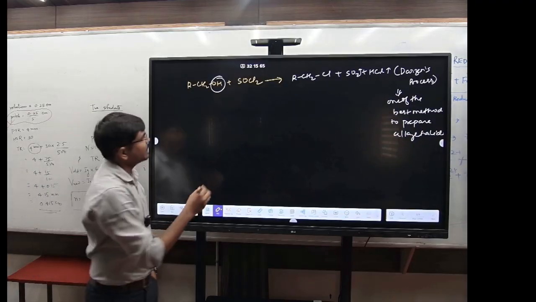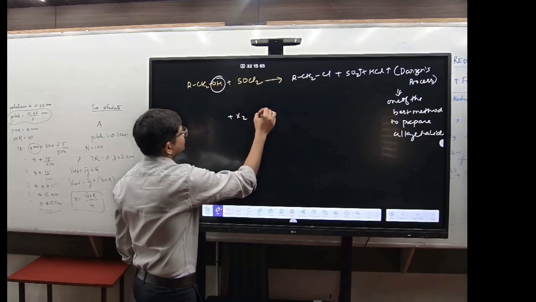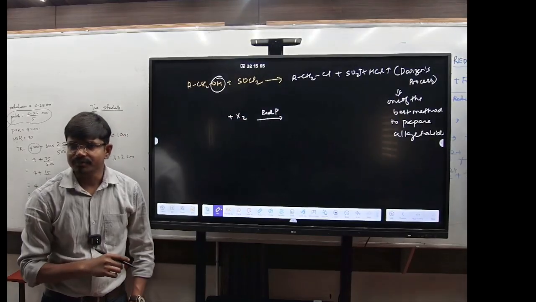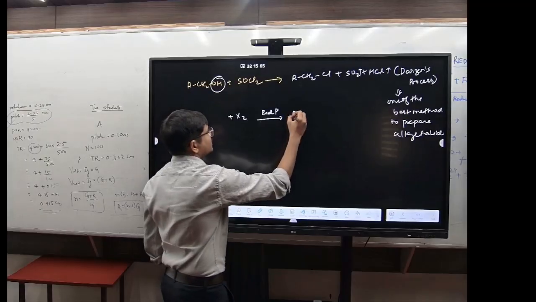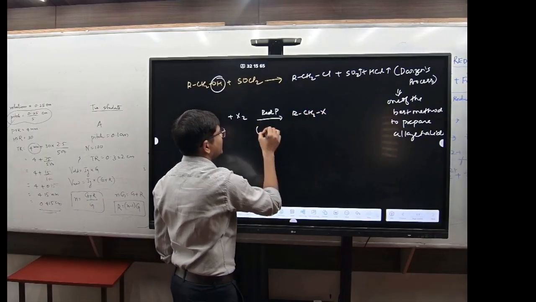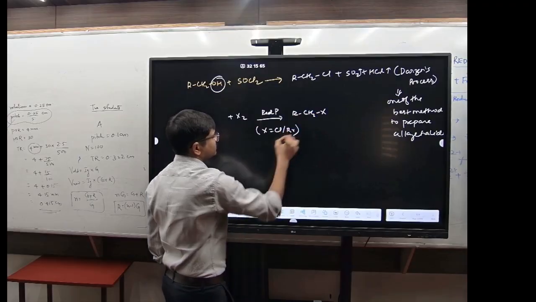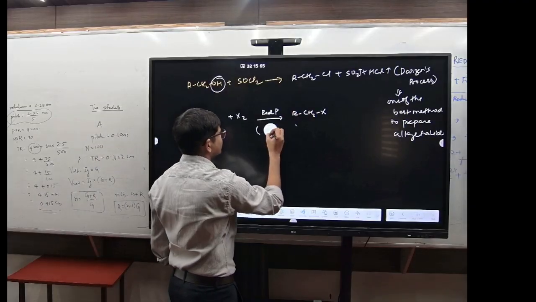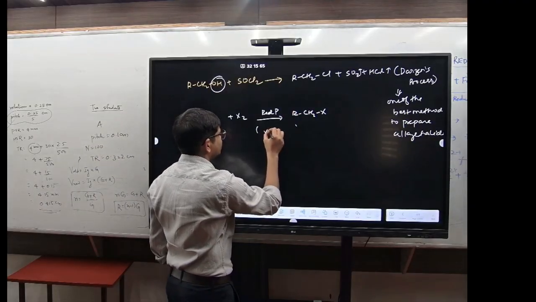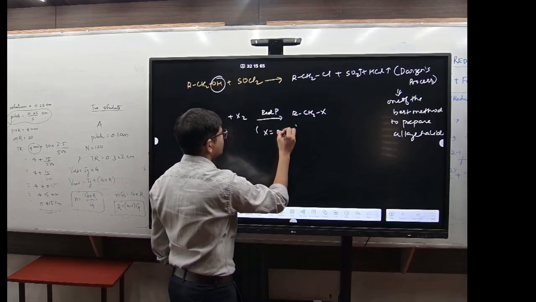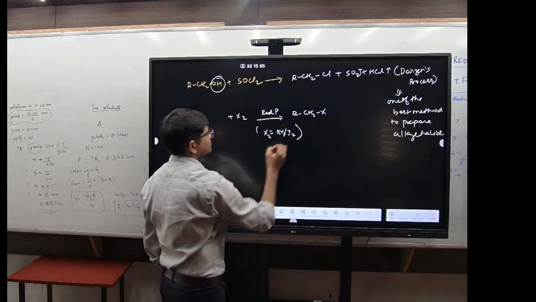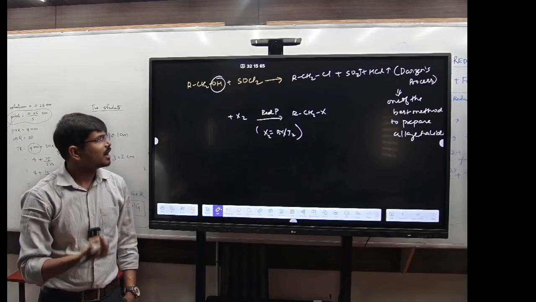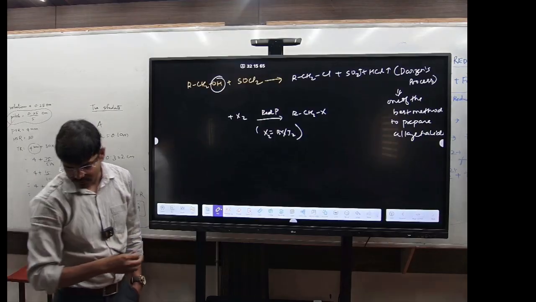Got it? Now again, suppose you have X2 and red phosphorus. It will form what? RCH2X. Where X will be what? Got it? Write down. Sorry, bromine and iodine, right? X will be bromine and iodine, that is Br2 and I2. Got it? Remember this one. If you add X2, it will convert into RCH2X.